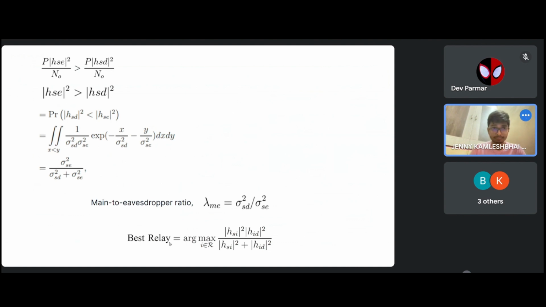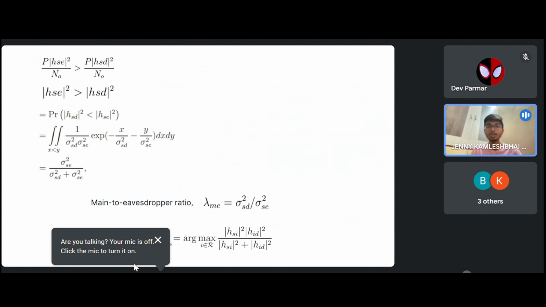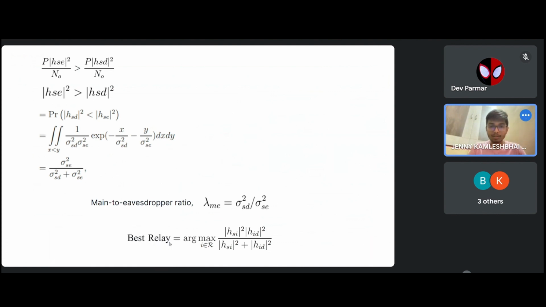In this, the source node first broadcasts its signal to M relays, and the best node is selected to forward this received signal to the destination. For the power constraint, we consider equal power allocation, and thus the transmit power of source and relay is given as P by 2. Now given M relays, it is crucial to determine which relay would be selected as the best one to assist source signal transmission.